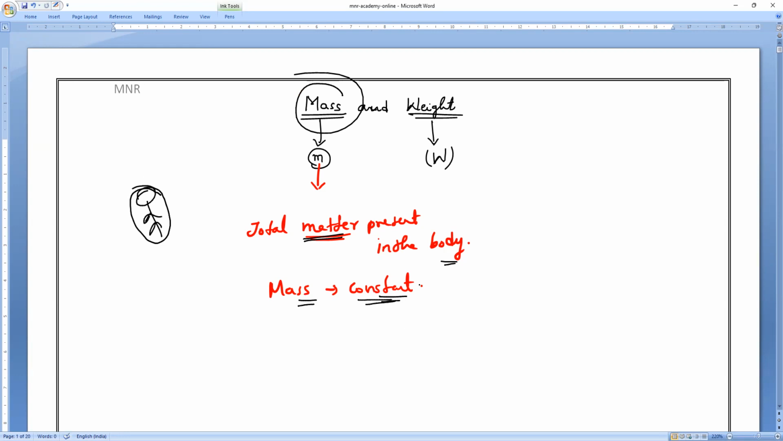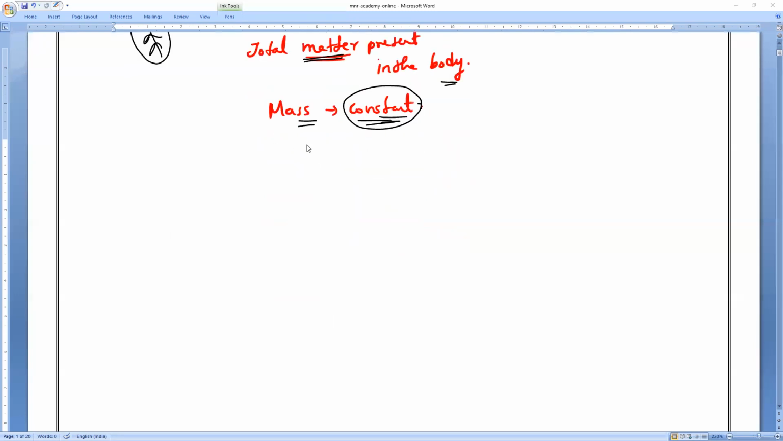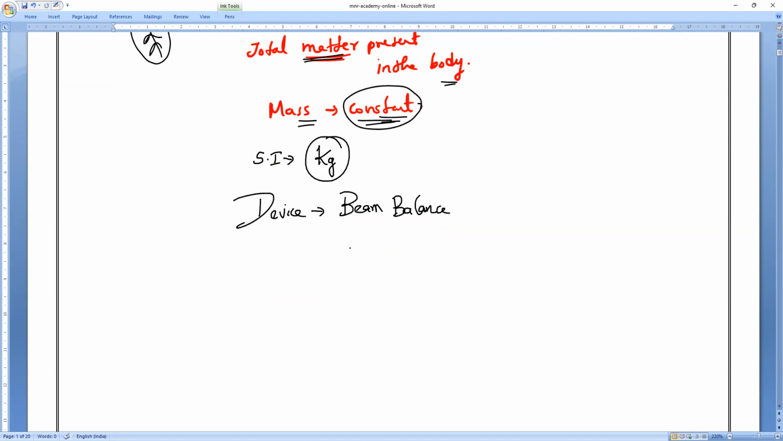Mass always remains constant. So this mass cannot be affected by place. It is always measured in kilograms. The SI unit of mass is the kilogram, which is measured by a device, basically we say beam balance. Beam balance is the device which we use to measure the mass of an object.